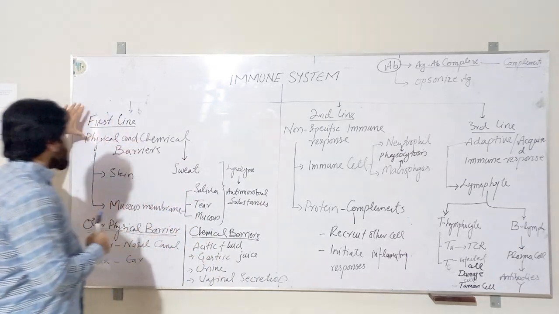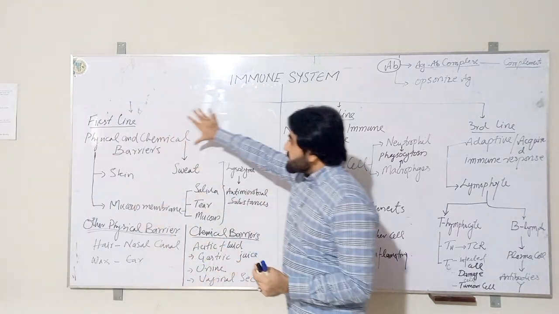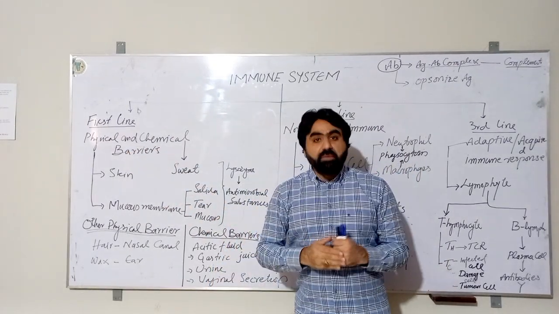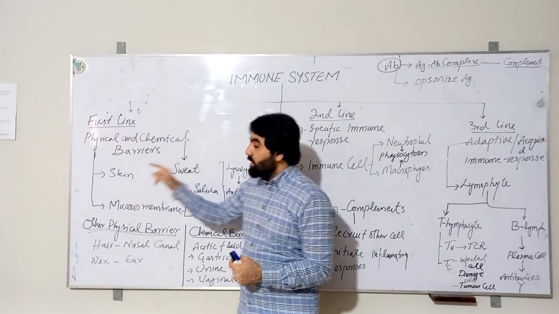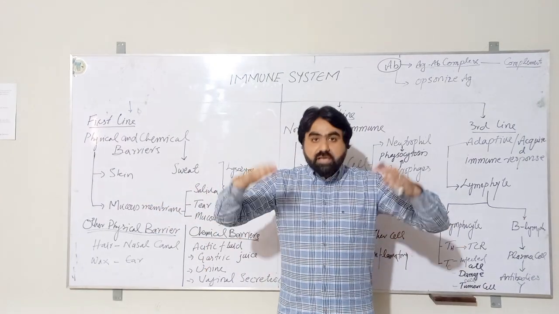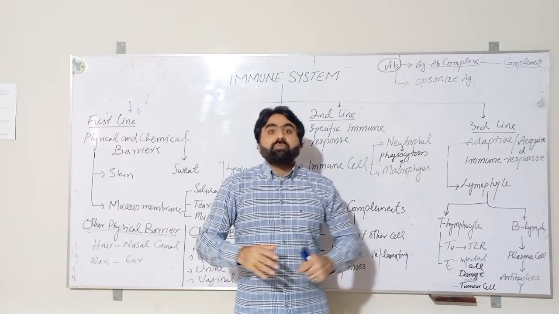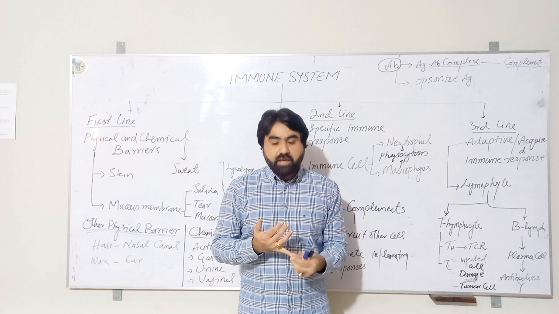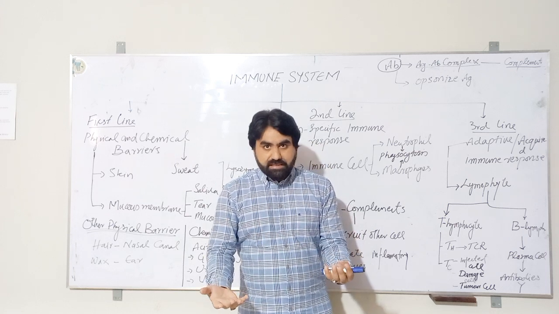Starting with the first line of defense of the immune system. The first line is composed of physical and chemical barriers. The physical barriers include skin and mucous membrane. Skin covers the external surface of the body, while mucus covers the internal surfaces of the body like the gastrointestinal tract, respiratory tract, eyes, ear, and urogenital tract.